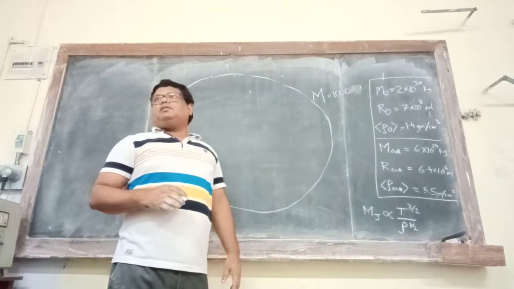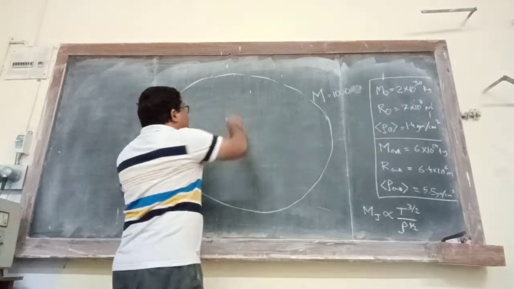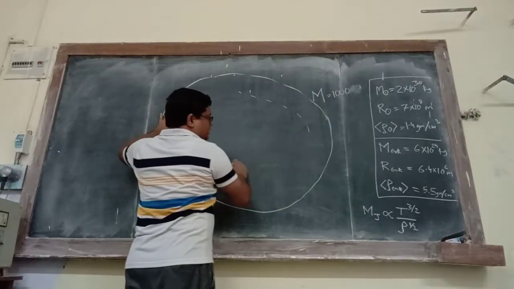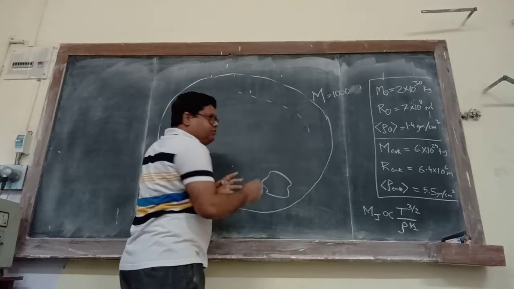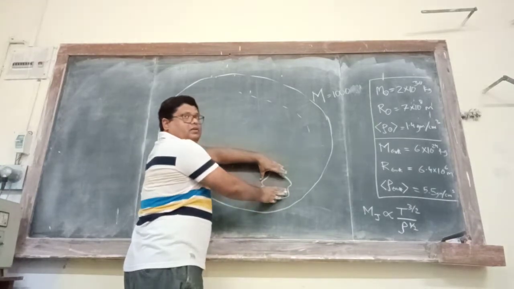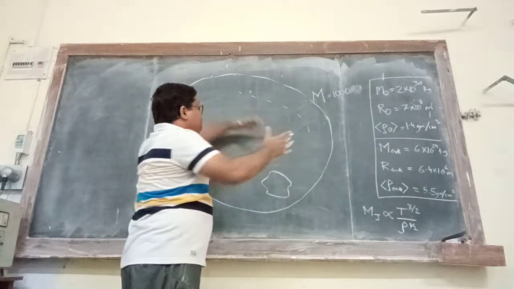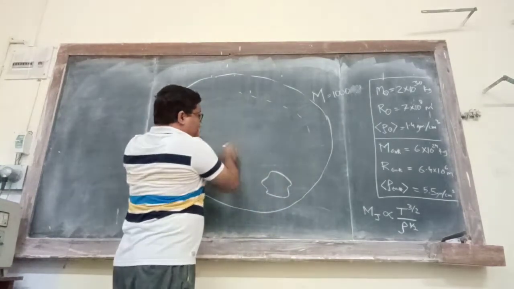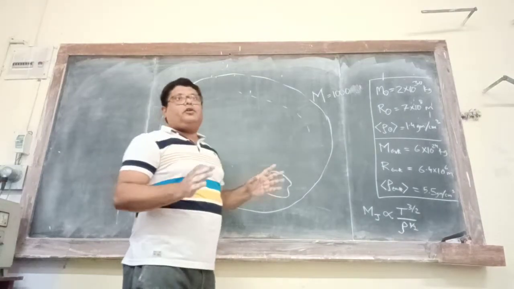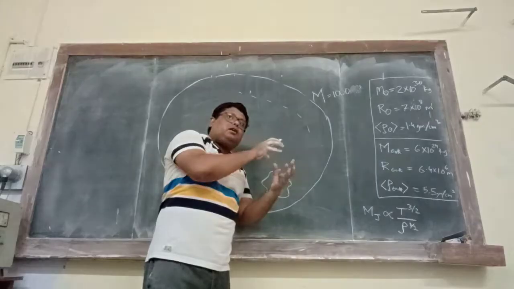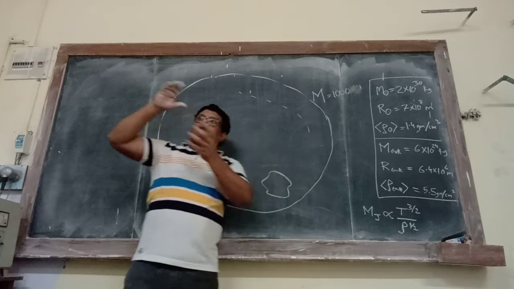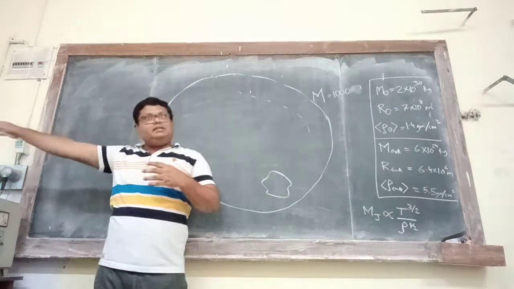What will happen? It can happen that there are separate regions in the cloud. Now remember, as a result of this, the density will not become uniform anymore. So small pockets will have more density, other pockets may have less density and so on.